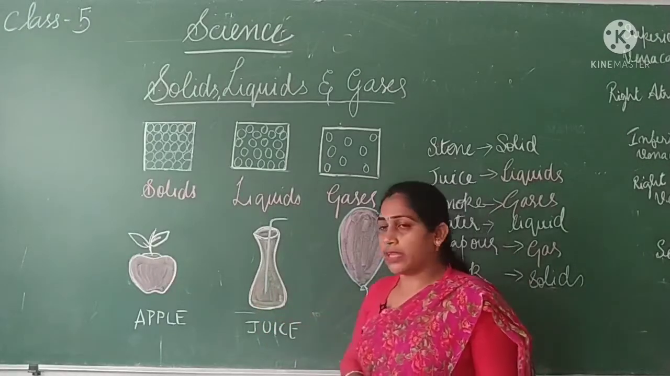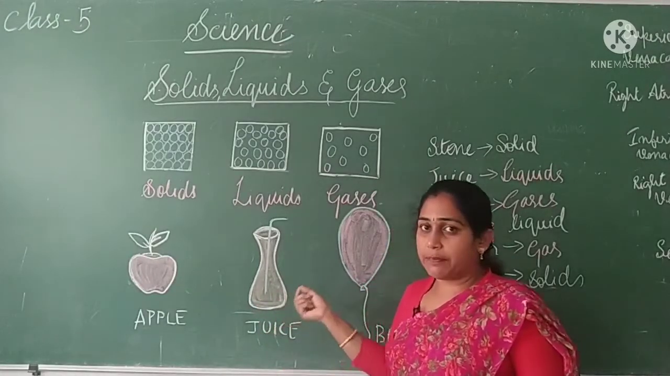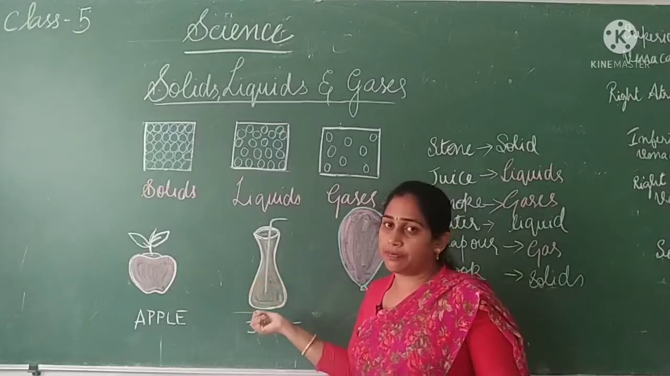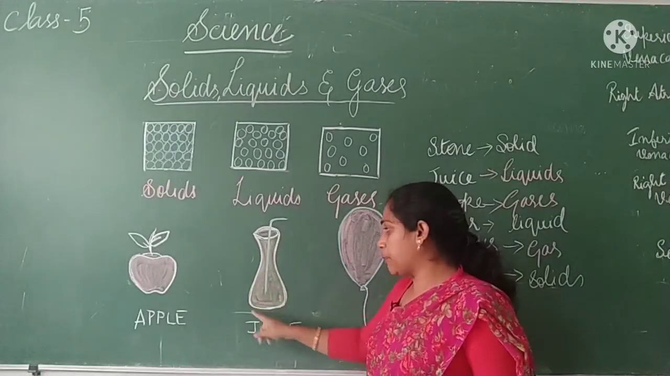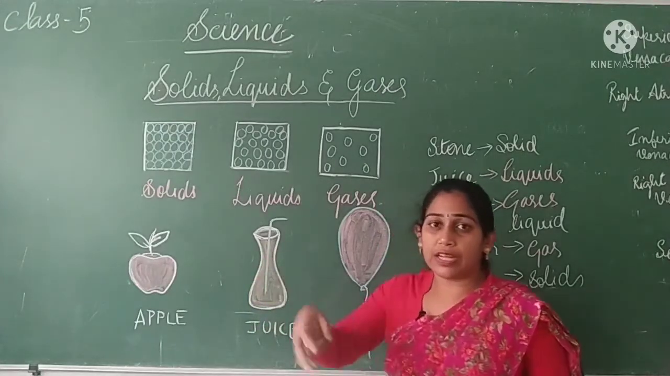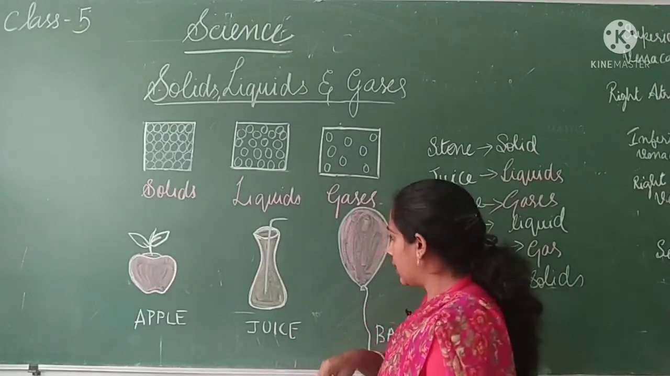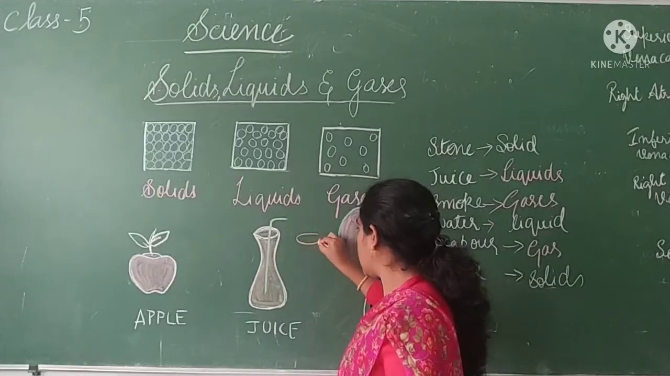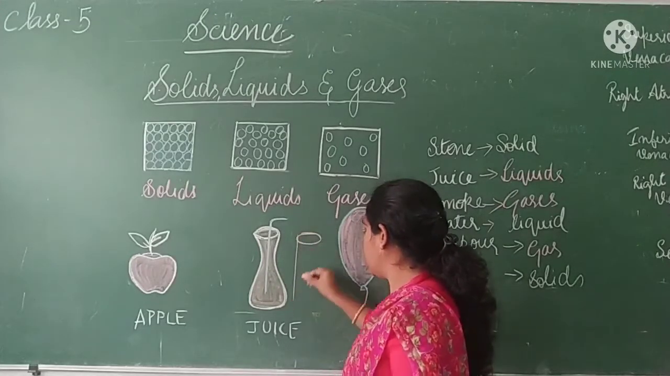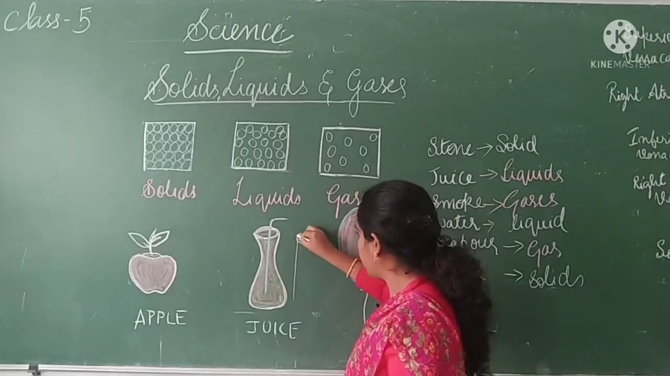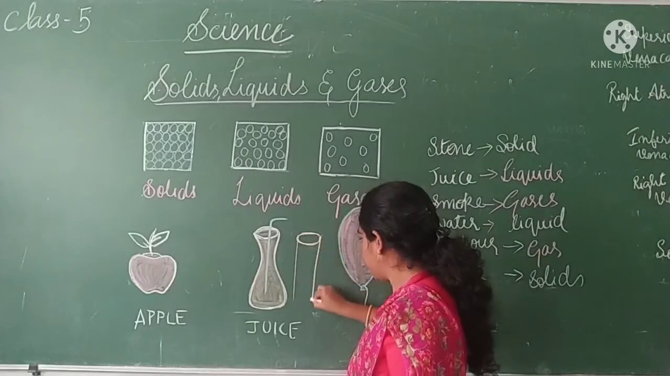And what will be the shape of the liquid? Do they have any particular shape? Can you say the shape of this juice? It has the shape of this container. Whichever container you are pouring into, it will take the shape of that container. Imagine I am pouring the juice into a container which has a cylindrical shape.